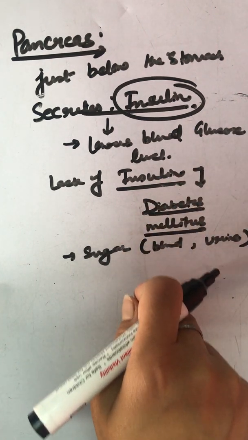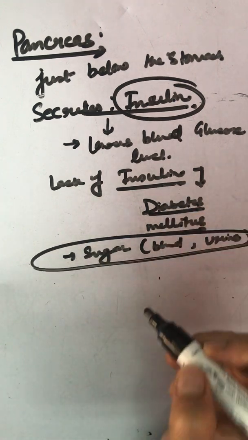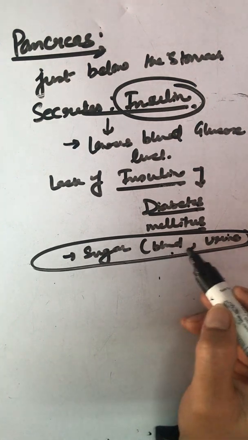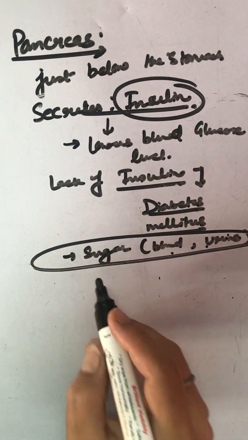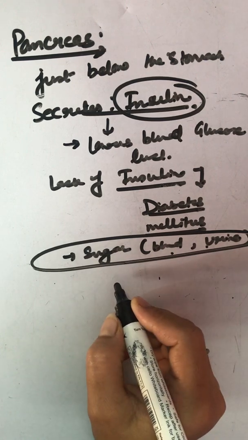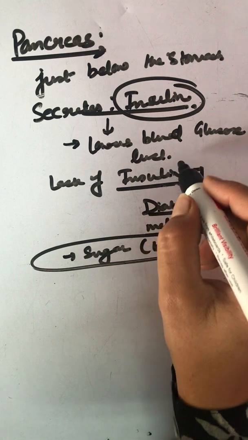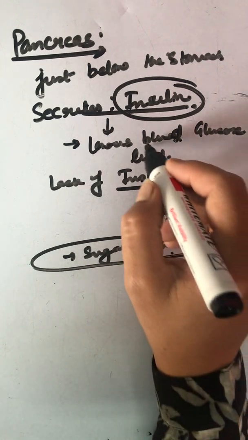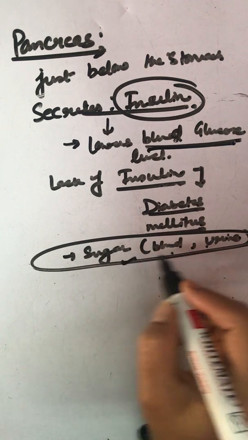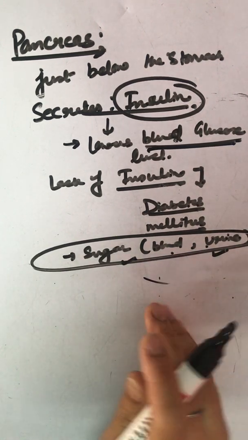Otherwise the sugar is not controlled, and ultimately it is released into the blood as well as the urine. Now, if due to some reason the pancreas does not produce and secrete a sufficient amount of insulin, then the level of blood sugar rises, this glucose rises, and it is also released into the blood as well as urine of a person.